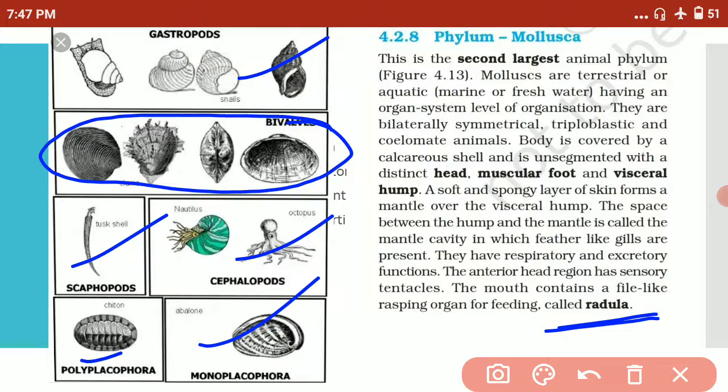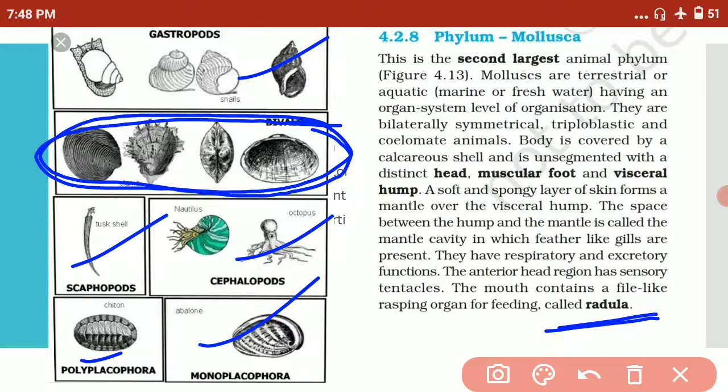If the statement says that there are 6 classes and all mollusks have radula, no: gastropods have it, cephalopods have it, all others have it, except Bivalvia. The bivalvia are specialized for the pearl industry, also known as pearl oysters, like Pinctada.